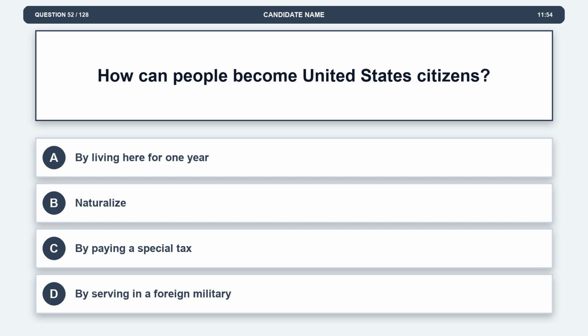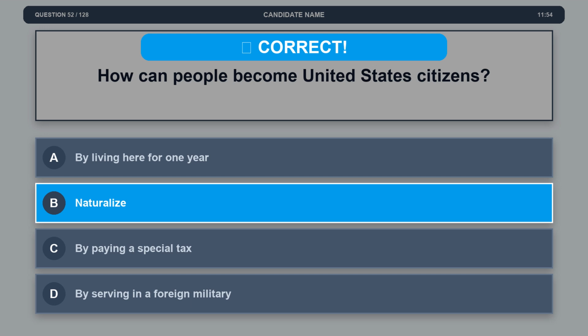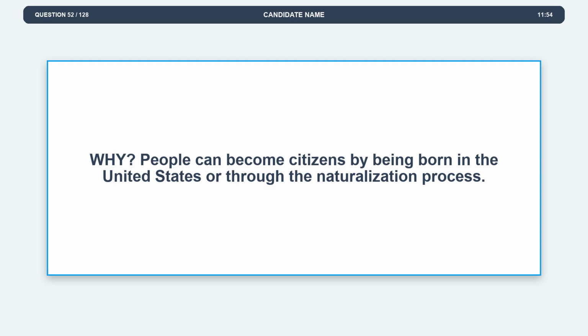Question 52. How can people become United States citizens? Option A, by living here for 1 year. Option B, naturalize. Option C, by paying a special tax. Option D, by serving in a foreign military. The correct answer is option B, naturalize. Explanation. People can become citizens by being born in the United States or through the naturalization process.